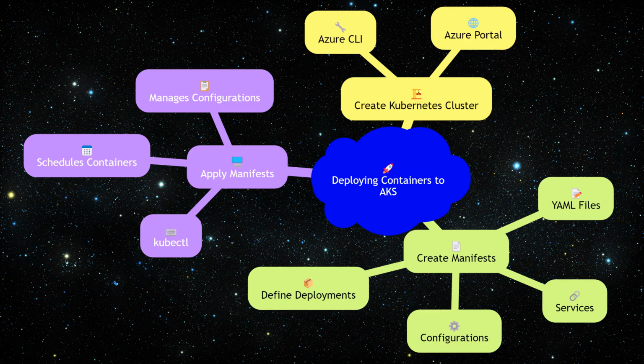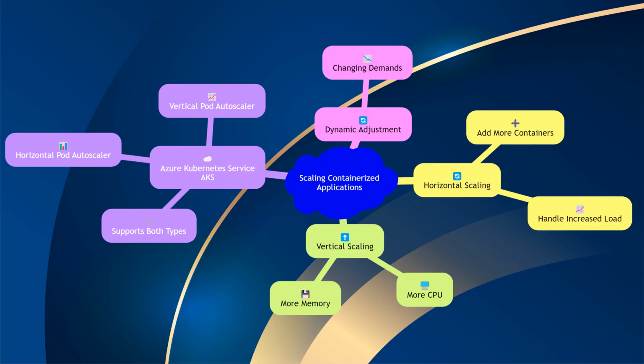Scaling containerized applications can be done both horizontally and vertically. Horizontal scaling involves adding more container instances to handle increased load, while vertical scaling involves allocating more resources, CPU, memory, to existing containers. Azure Kubernetes Service, AKS, supports both types of scaling through features like the horizontal pod autoscaler and vertical pod autoscaler, allowing applications to dynamically adjust to changing demands.